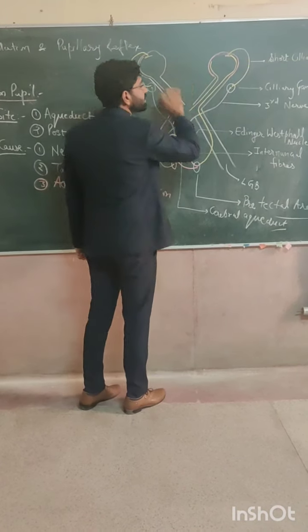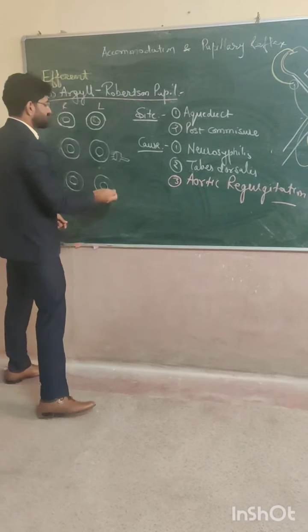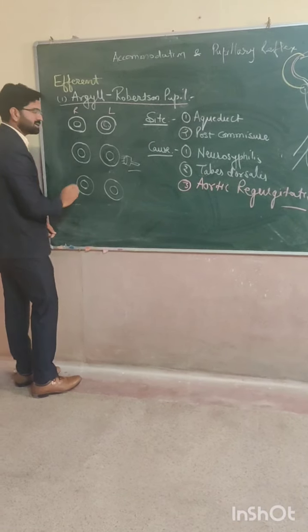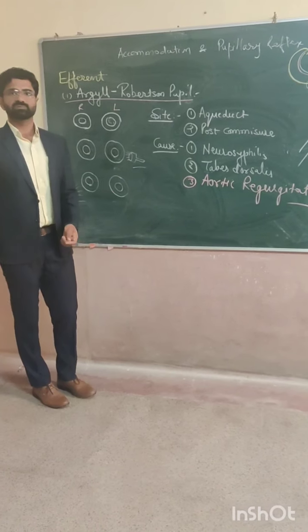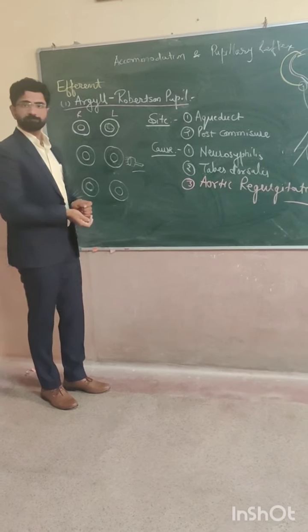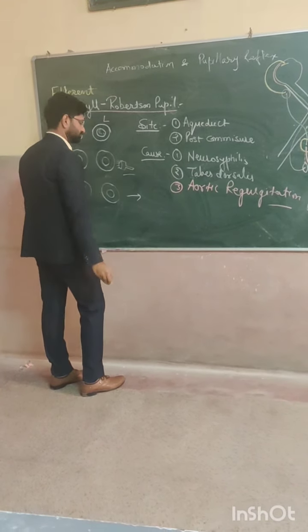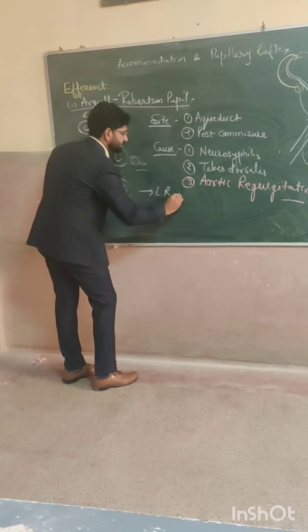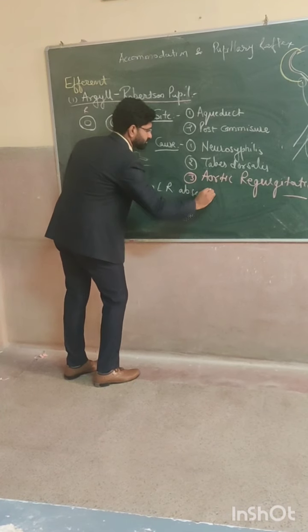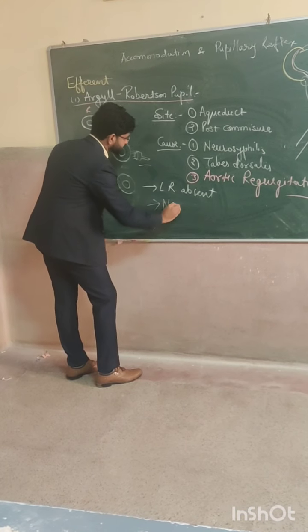Then both eyes will not react to light. Whether I impart light on the left side or the right side, there will be no change in the size of the pupil. So here I can say the light reflex is absent, but the near reflex is present.